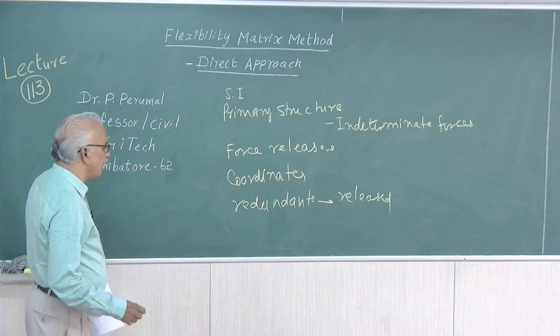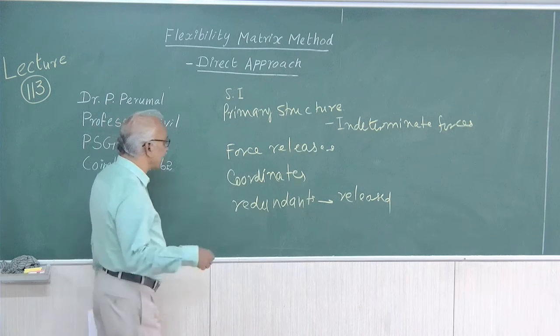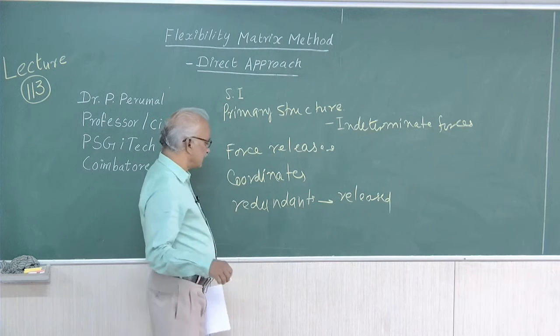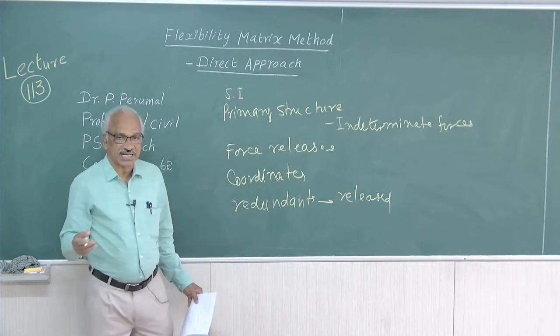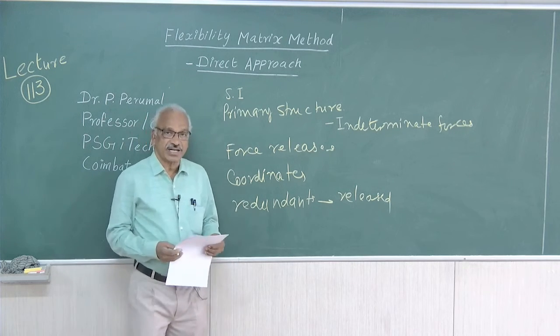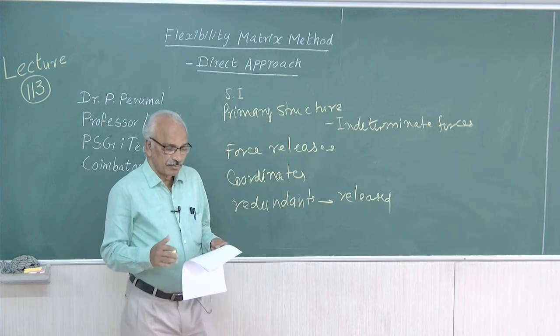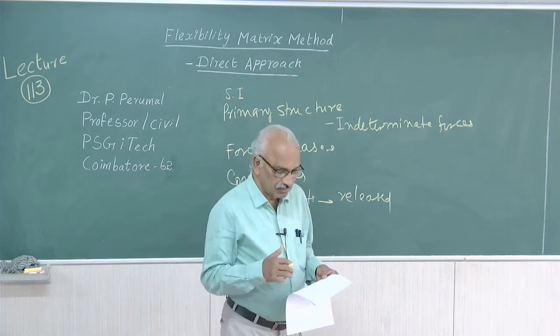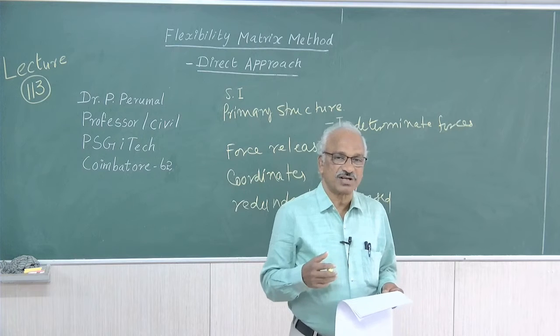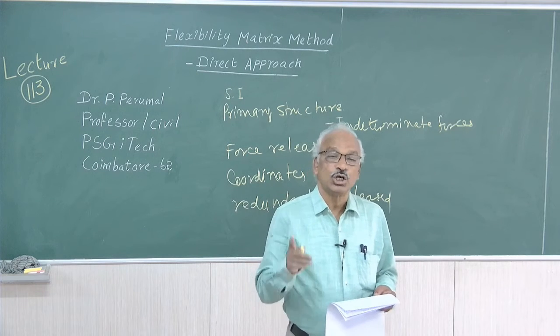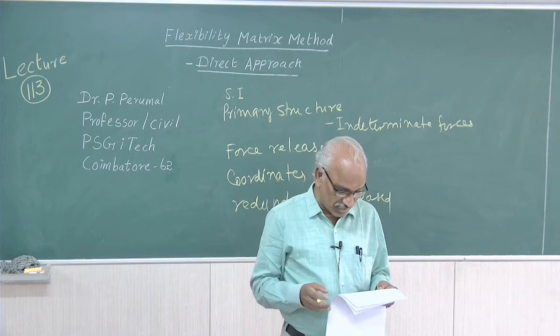Then the bending moment for the statically determinate structure is determined, and then the bending moment diagram is drawn for the redundants by applying a unit value of the redundants one at a time.